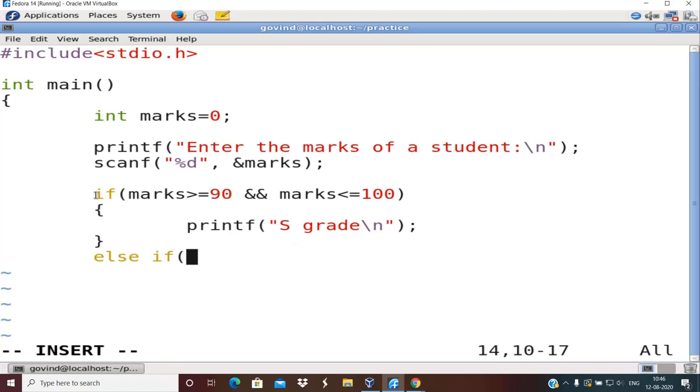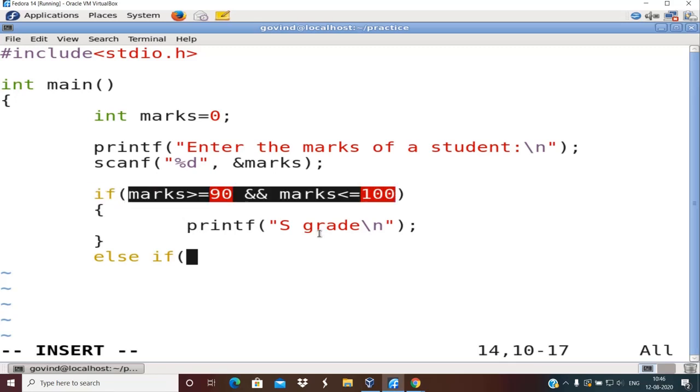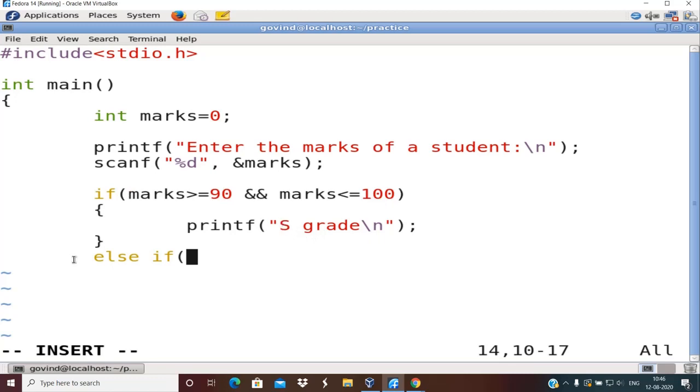Can you see here? This is the first if, and if this condition is not true, suppose you enter the marks as 89, this condition becomes false. 89 falls into A grade, right? So it will come to the else part, and here again I need to write the code to check whether the marks lie between 75 to 89, right? So this is how we use else if ladder. So else, immediately write one if. This forms your else if ladder, as simple as that.